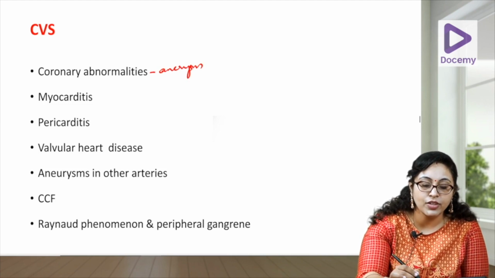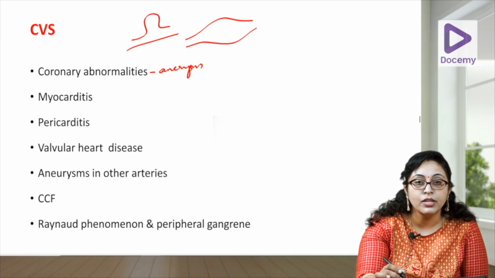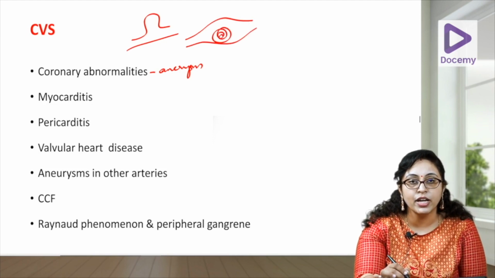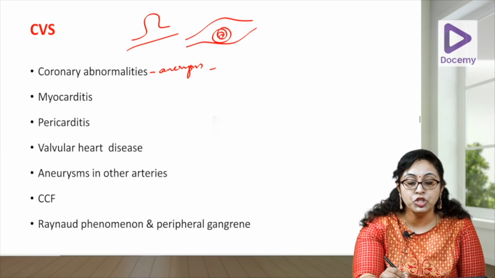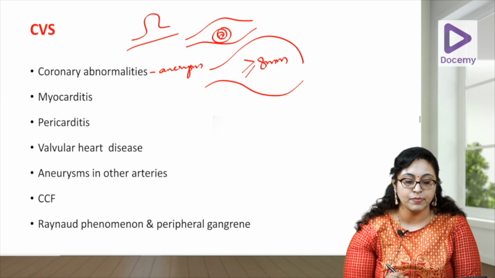Okay, you can have, I told you, the saccular aneurysm, the fusiform aneurysm, there can be a thrombus formation, fibrosis, strictures. There can be giant aneurysms. Giant aneurysms are ones that are more than or equal to 8 millimeter in diameter.